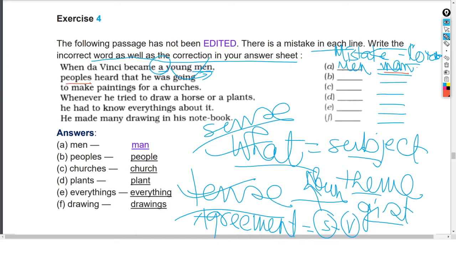peoples is wrong, है ना। तो क्या होगा इसमें, people होगा, आंसर होगा people, underline. People heard that he was going to make paintings for a churches. ये देखिए, ये अगर होगा तो क्या होगा, चर्च होगा, तब ये चर्च होगा। गलत क्या होगा, चर्चेस होगा। Whenever he tried to draw a horse or a plants, a plants कैसे हो सकते हैं, that means it will be plant.